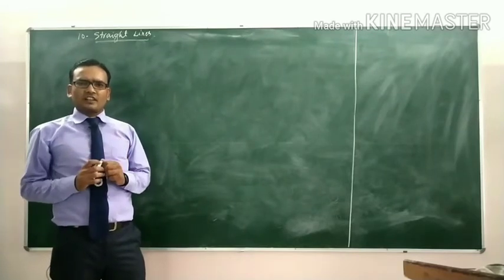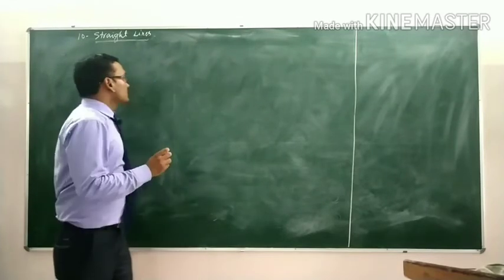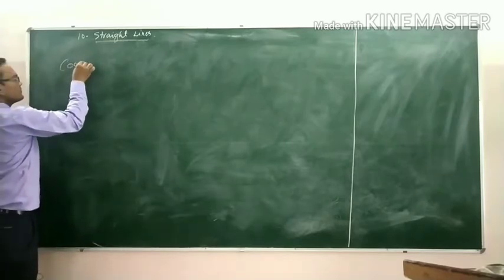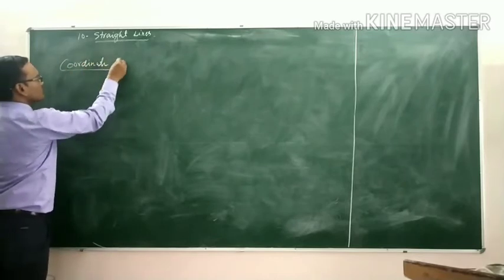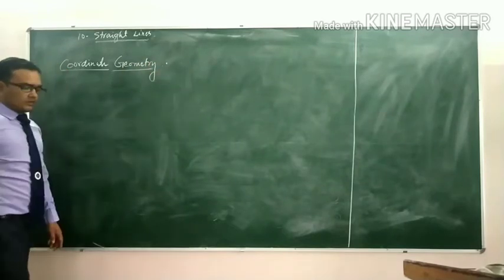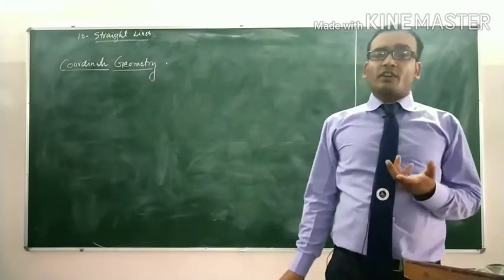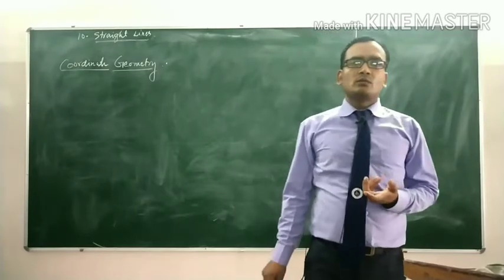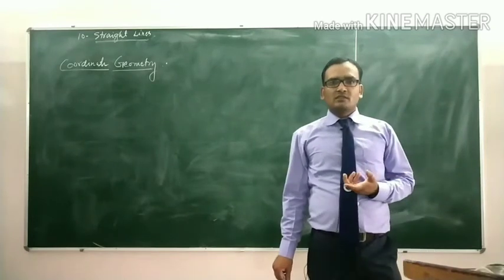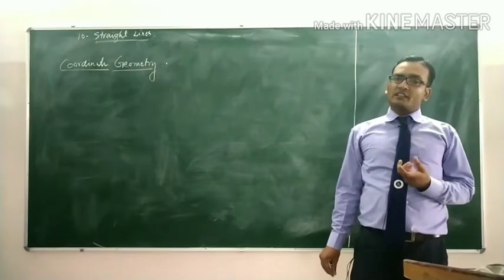Now, today is the introduction class of straight line. Straight line is the part of coordinate geometry. We are introduced to coordinate geometry. Before discussing what coordinate geometry is, who was the father of coordinate geometry, and how you study coordinate geometry, we recall some important basics of coordinate geometry in class 9th and 10th.